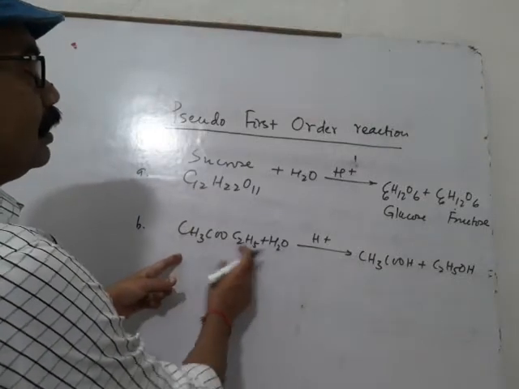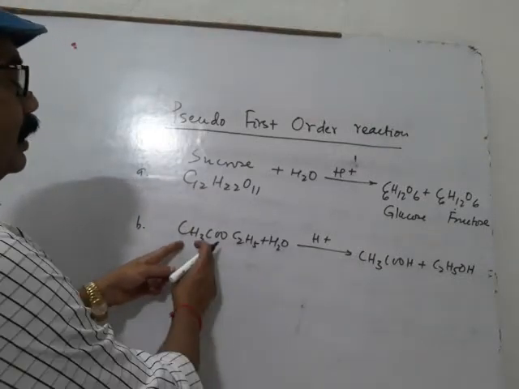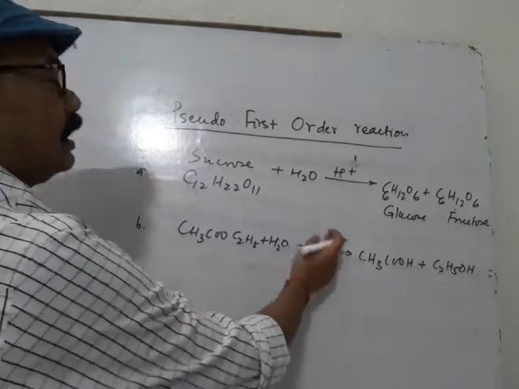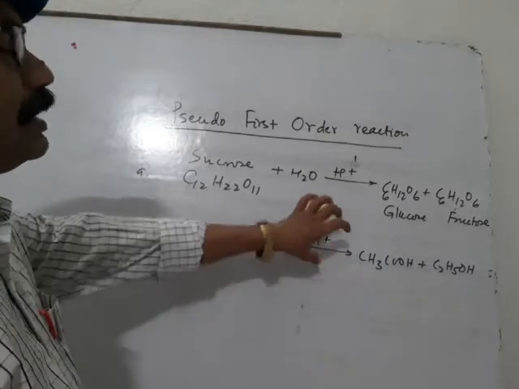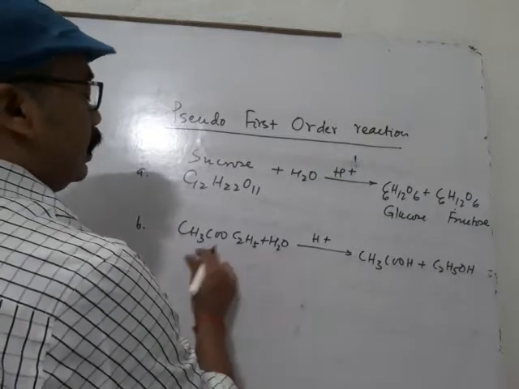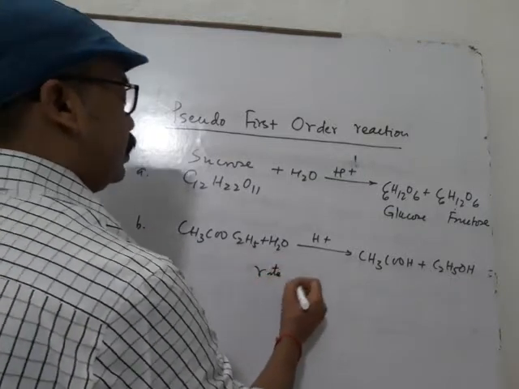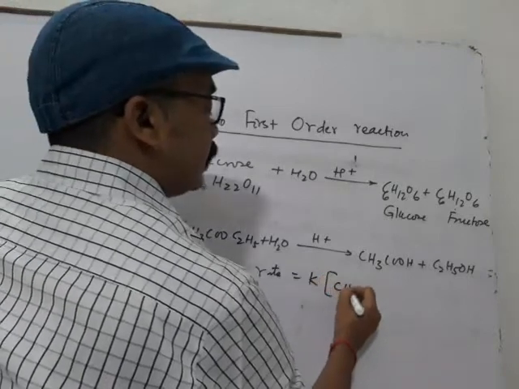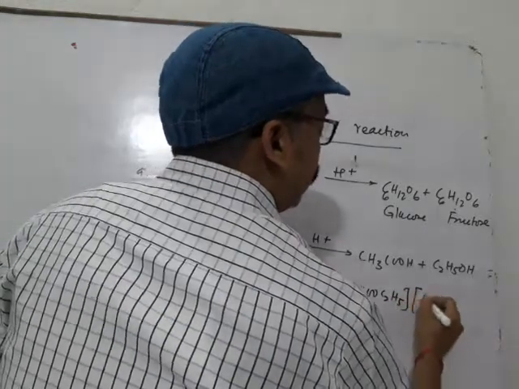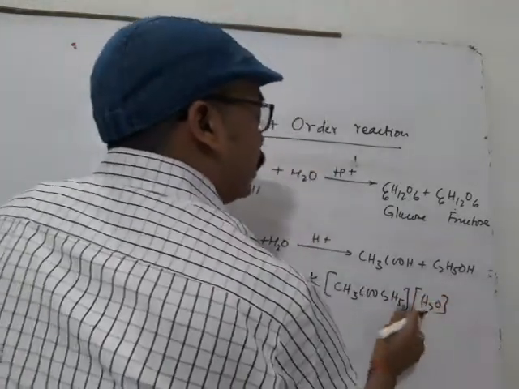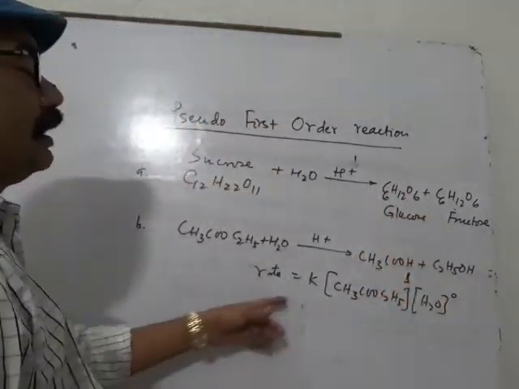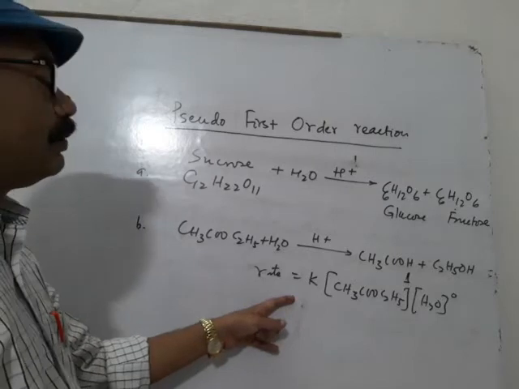Rate of reaction should depend on ethyl acetate and water. H plus works as a catalyst. So the rate should have been: rate equals k times concentration of CH3COOC2H5 into concentration of H2O. But rate of reaction is independent of this. Only one term is used, that is why it is a pseudo first order reaction.